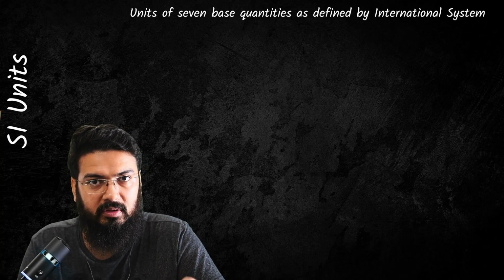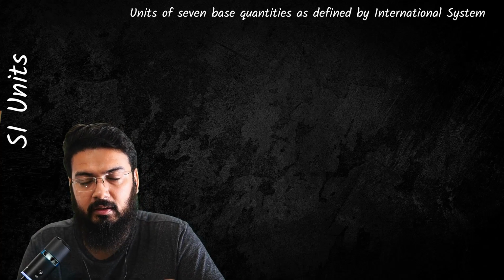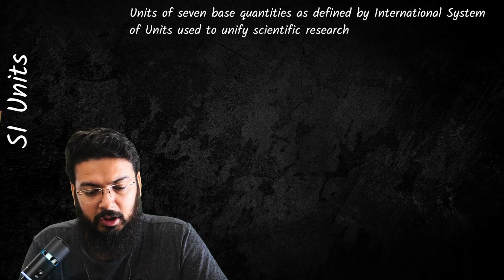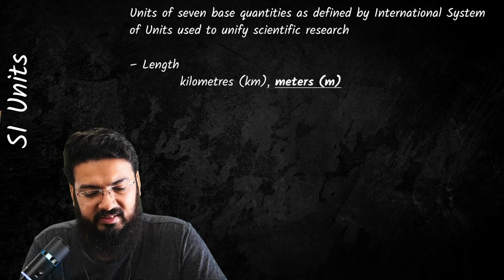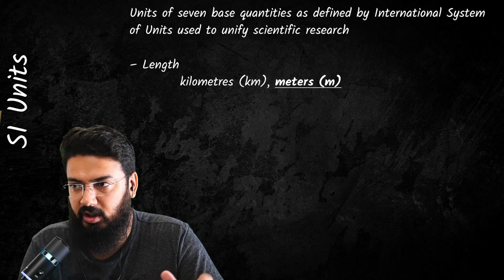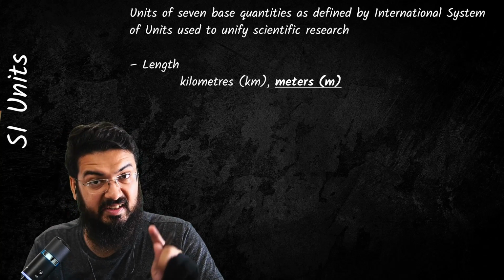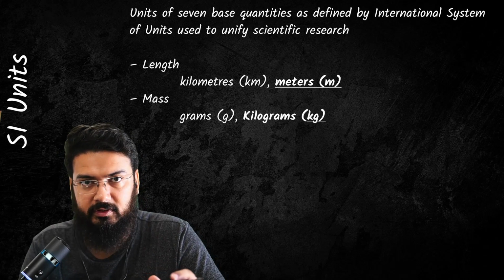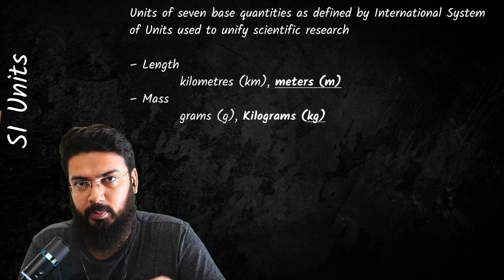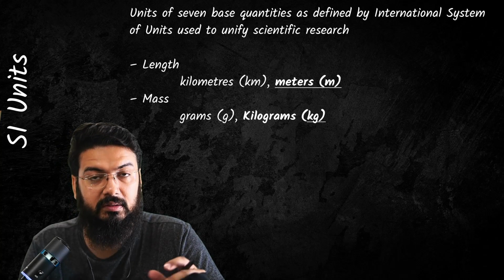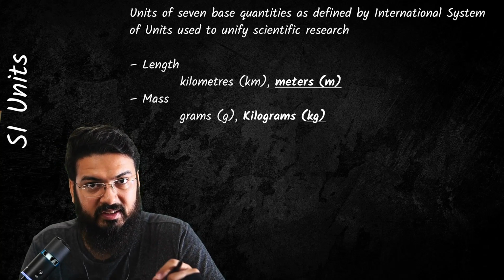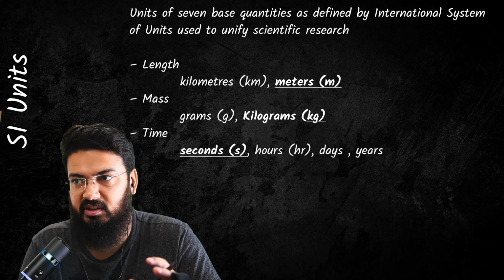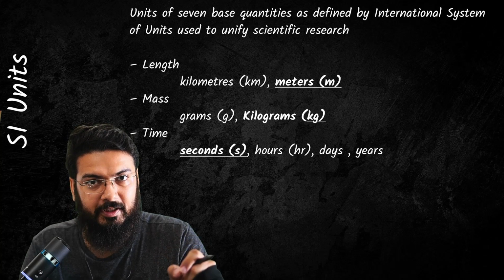So let's take a look at all the physical quantities that you need to know right now and their SI units. Let's say, for example, you have length. Length has several units: kilometers, meters, miles, yards, inches, feet, but the SI unit selected is meters. Then you have mass. Again, it has a lot of different units: kilograms, pounds, ounces, but the selected SI unit is kilograms. Then you've got time: seconds, years, centuries, millennia, but the SI unit is seconds.